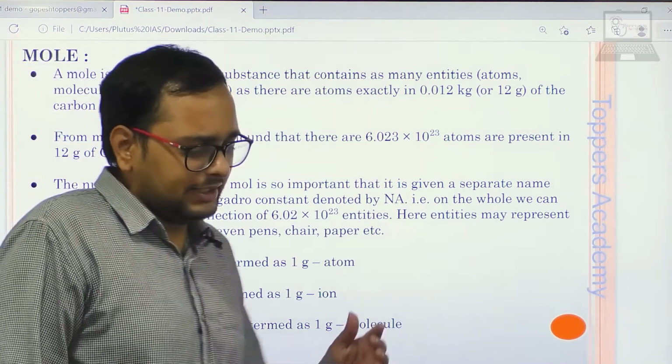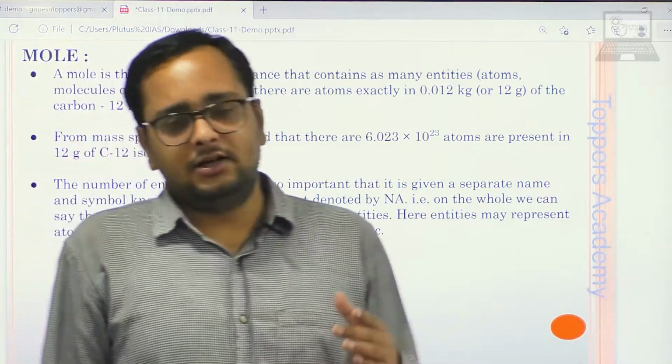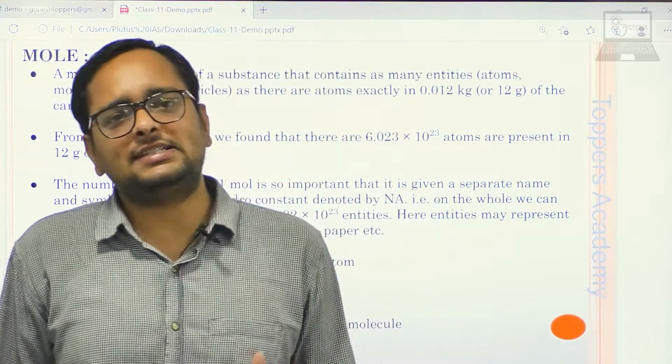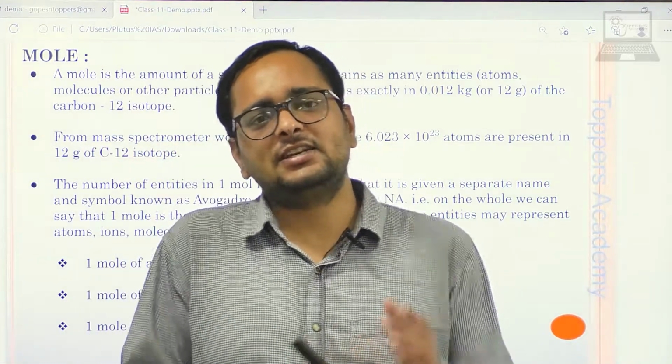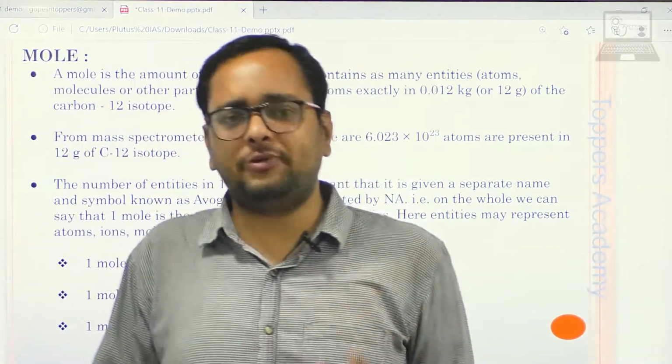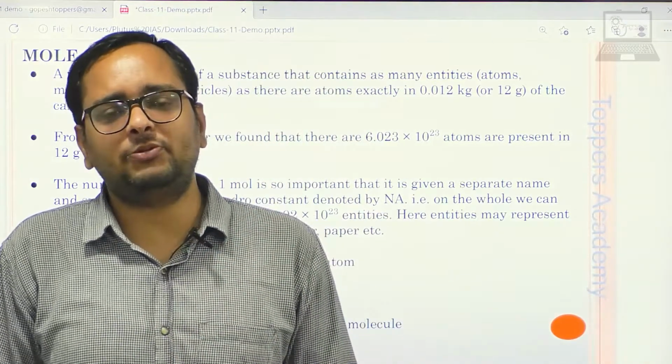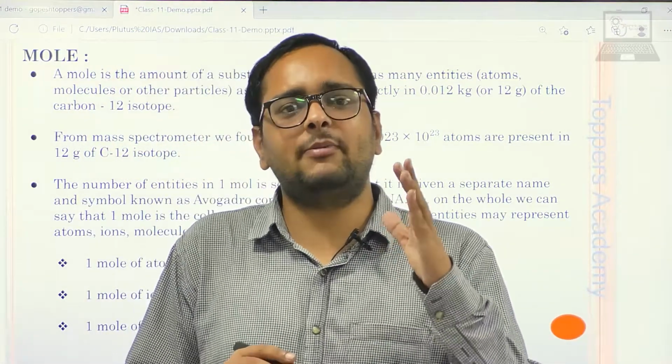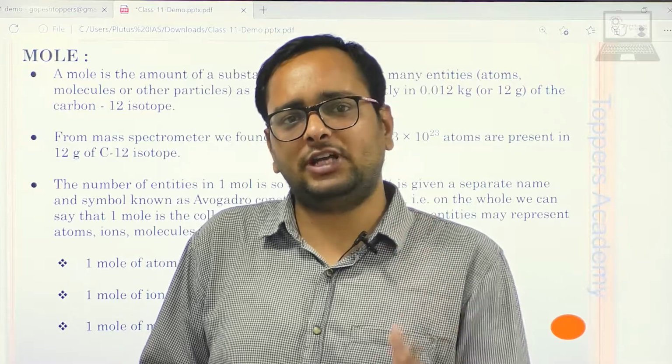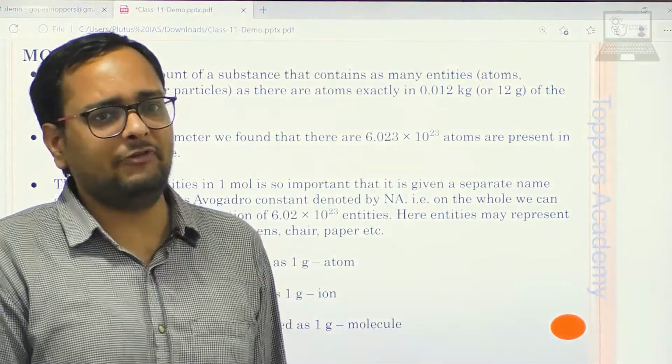We could redefine the definition of mole as the amount of substance present in 12 gram of the C12 isotope of carbon.